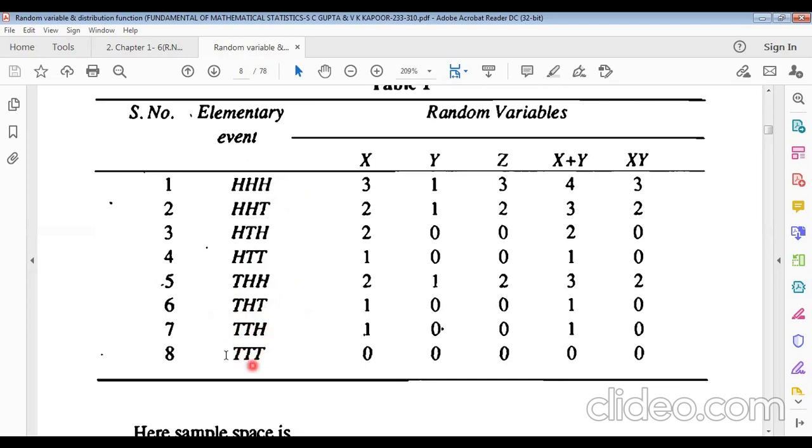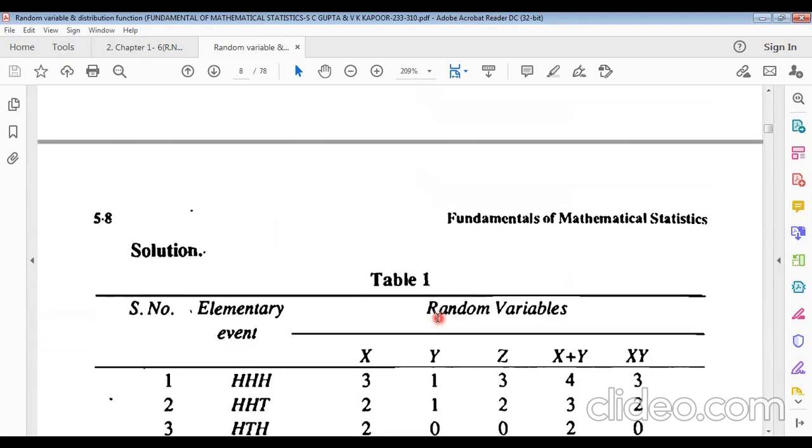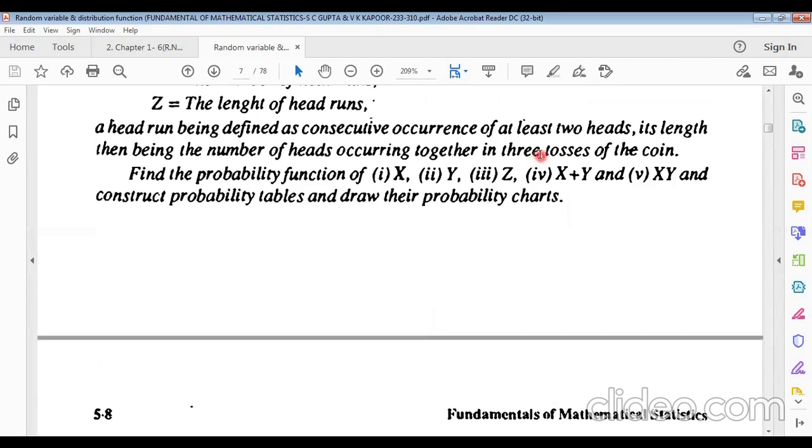And in the last all the tosses are tails. So X, the number of heads, equals 3, 2, 2, 1, 2, 1, 1, and 0. Now what will Y and Z be in our given condition?